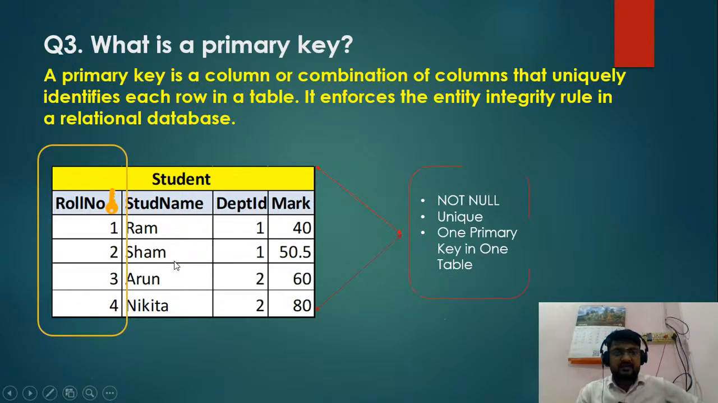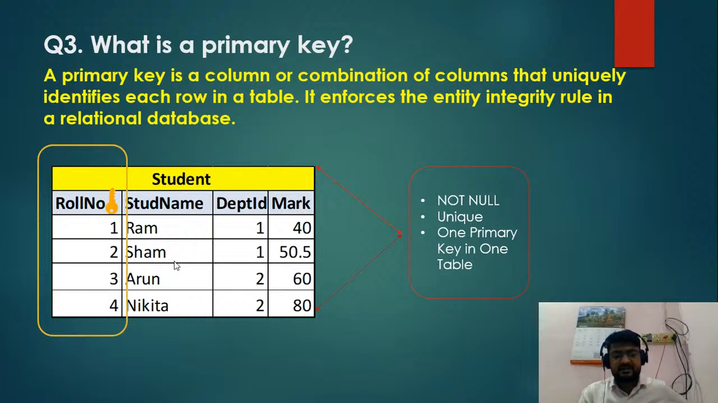Question number three, what is a primary key? A primary key is a column or combination of columns that uniquely identifies each row in a table. It enforces the entity integrity rule in a relational database system. A primary key is unique, it is not null, and there is only one primary key in a table.